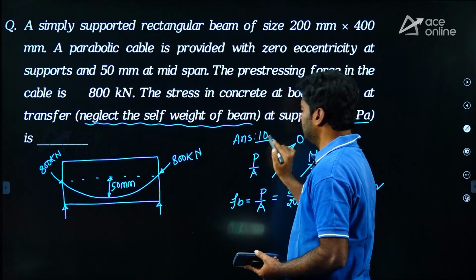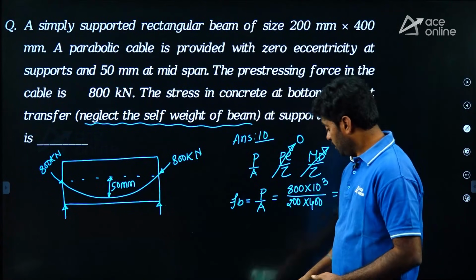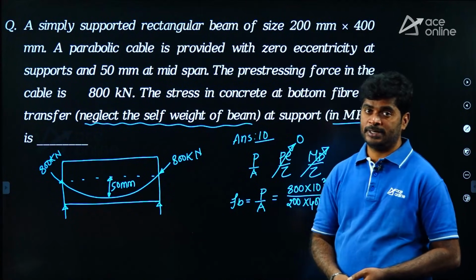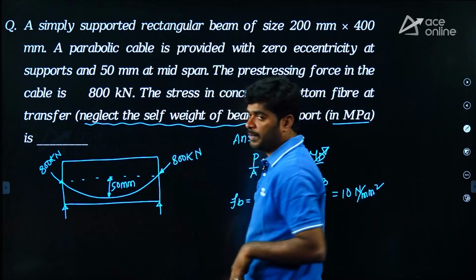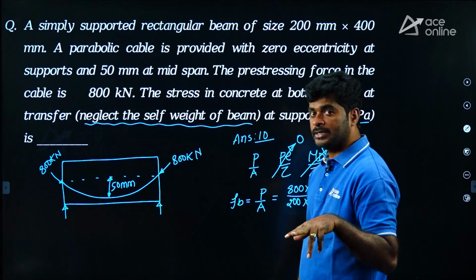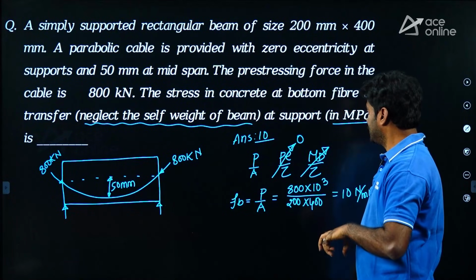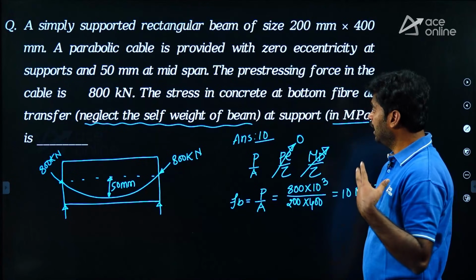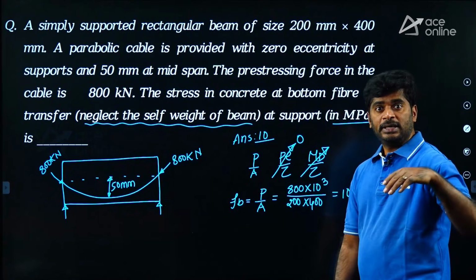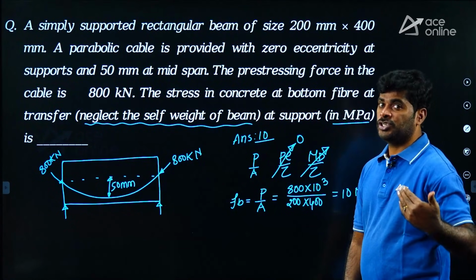You must check it. Where do we find the stress? Whether it is at support or is it at midspan? Next, you want the stress in megapascal or in kilopascal. Check this point. Next one, did any condition mentioned in the question?